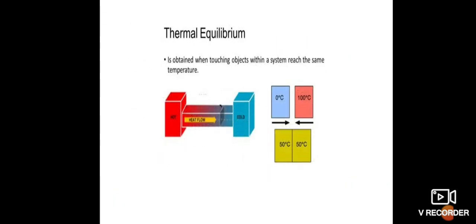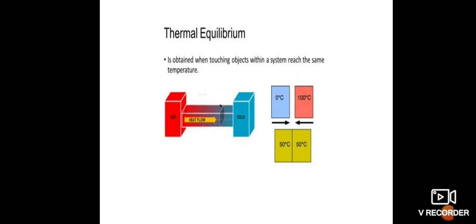Next one, thermal equilibrium. What is thermal equilibrium? Two or more physical systems or bodies are said to be in thermal equilibrium if there is no net flow of thermal energy between the systems. Heat energy always flows from one body to another due to the temperature difference between them.